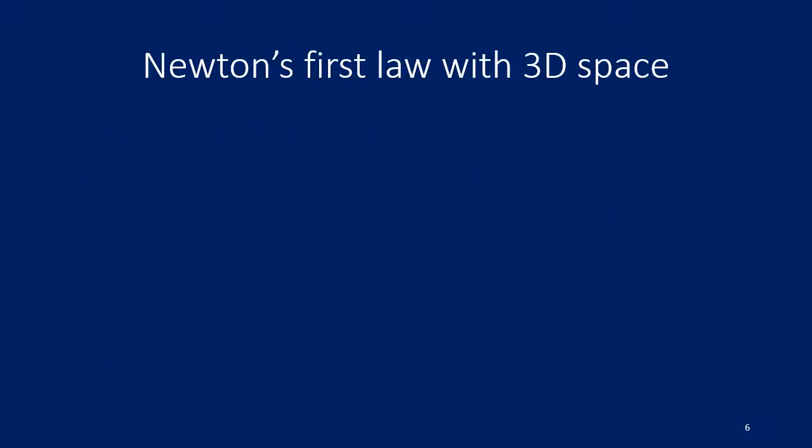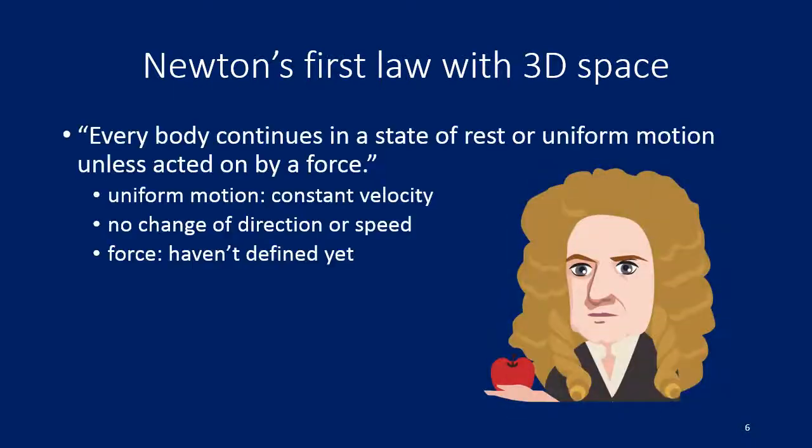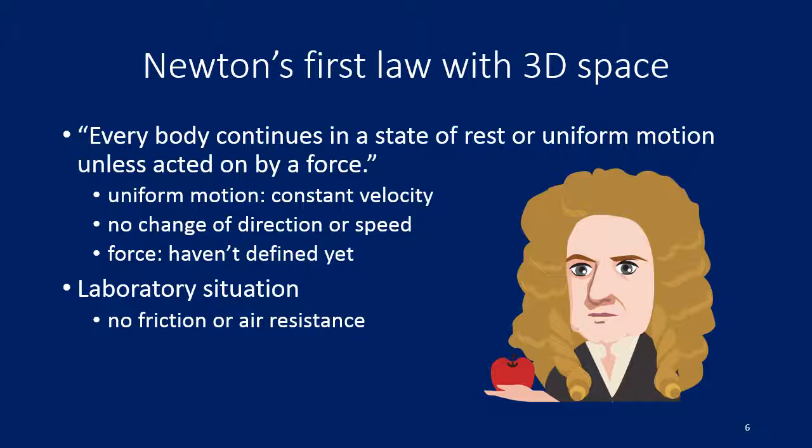Let's start looking at Newton's laws. Newton's first law with three-dimensional space. Every body continues in a state of rest or uniform motion unless acted on by a force. Now, the word body here means basically object. A uniform motion is a constant velocity, no change of direction or speed. We haven't defined a force yet, but this is the first law. And it's a kind of laboratory situation since friction and air resistance are not considered.